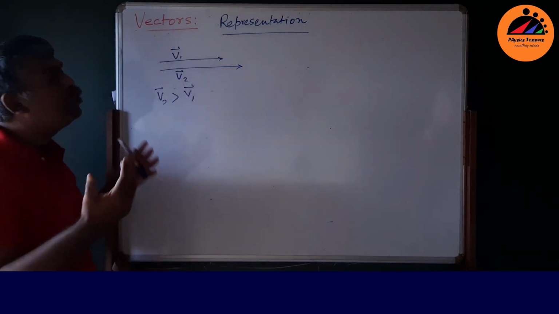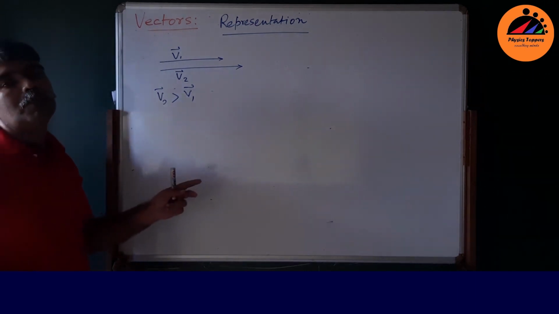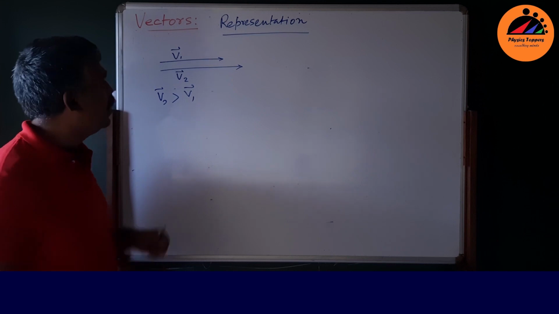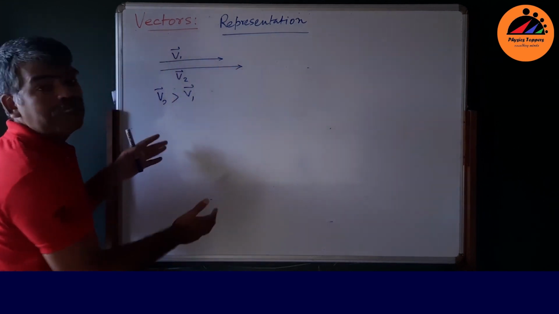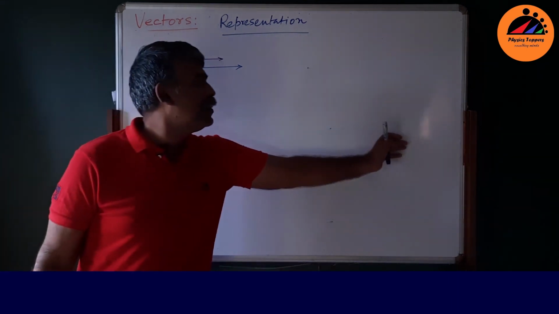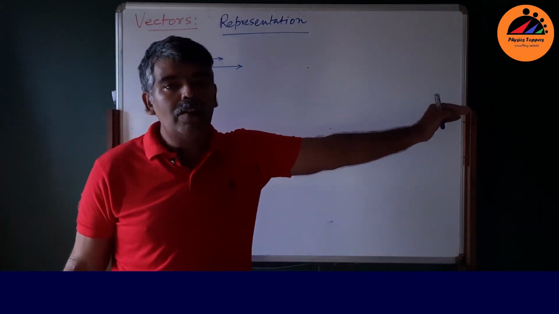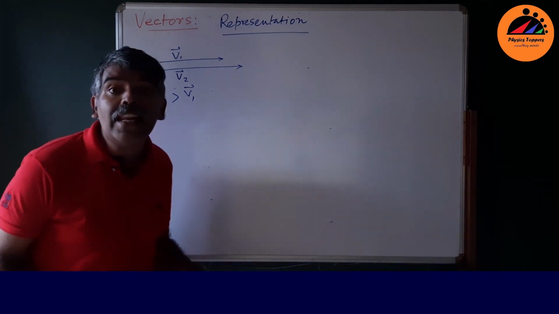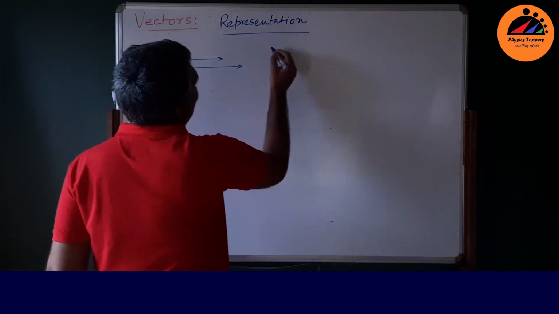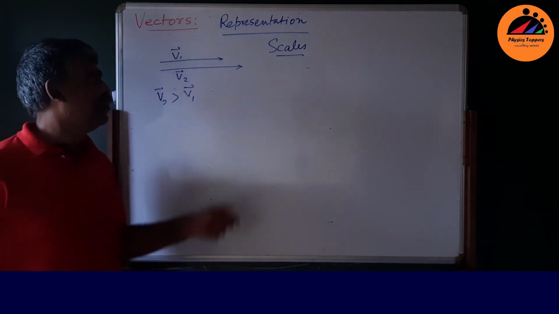But technically, how do you put it on the board? That is very important. For example, suppose a person is moving with a speed of 10 meters per second and this fellow is moving with a speed of 9 meters per second. This board is less than 2 meters, about 4 feet, even less than 1.5 meter. So you can't place a big arrow on this board, right? What do you do? You scale it down. How do you scale it down? Well, suppose this is a scale. This scale is important. You have learned it in school.